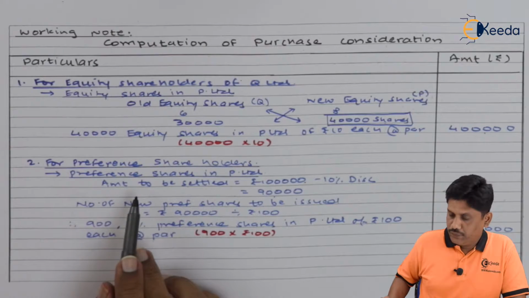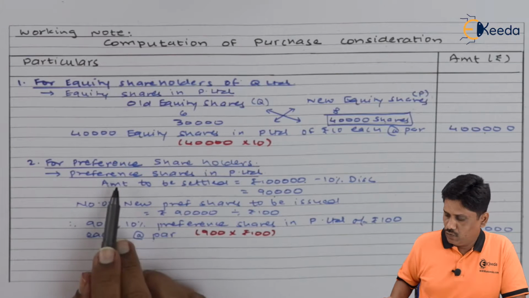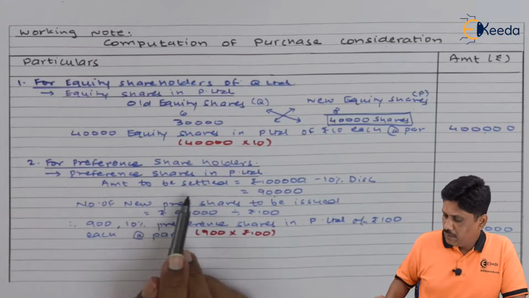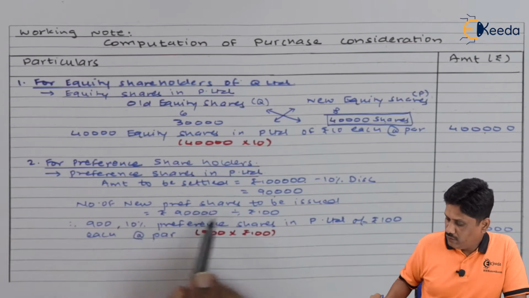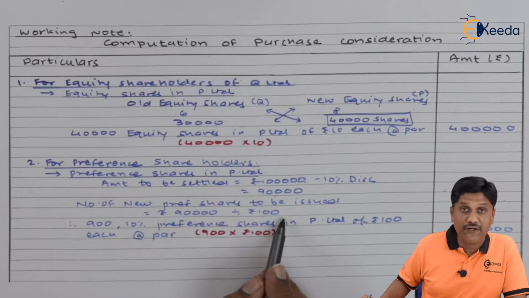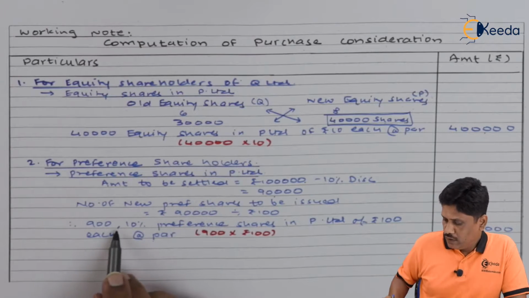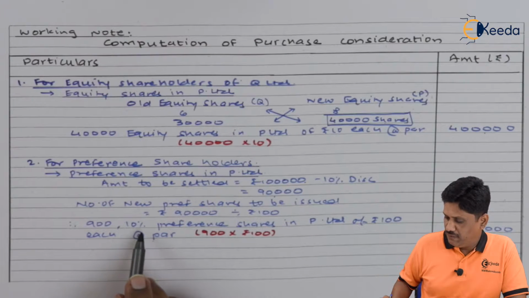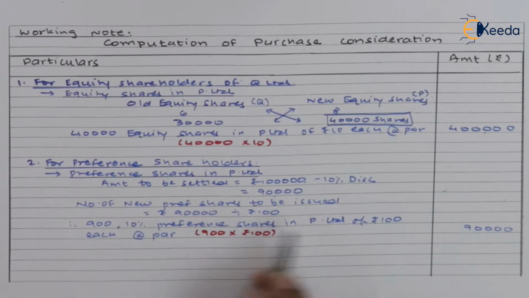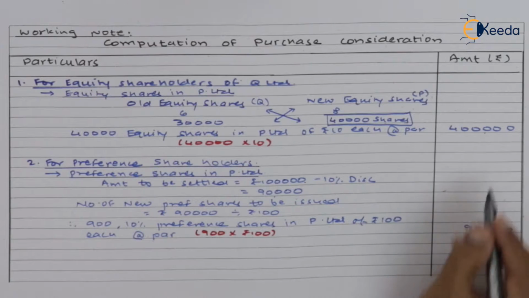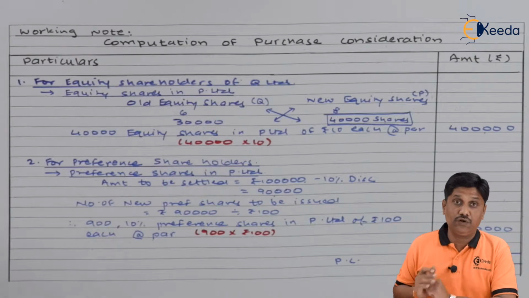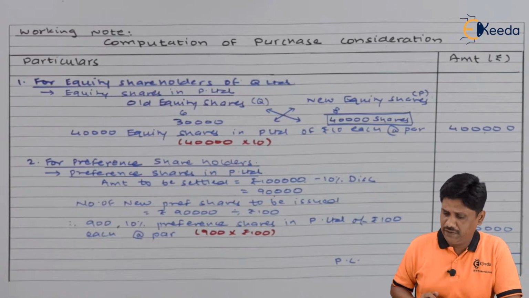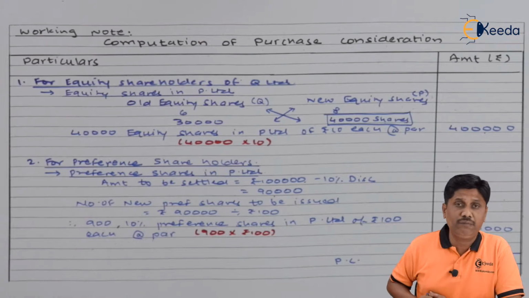Friends, you can notice we are paying for preference shareholders. What will they get? Preference shares in P Limited. The amount to be settled will be 1 lakh rupees capital minus 10% discount, that is rupees 90,000. The number of new preference shares to be issued will be 90,000 divided by 100 rupees, the face value of the new preference share. So I can say 900 10% preference shares in P Limited of rupees 100 each at par will be issued. That comes to 90,000 and our PC will total 4,90,000. Friends, our PC is 4,90,000. This is the requirement of the question. It is actually the second requirement, but we need to compute it first because our entries will be based on this.